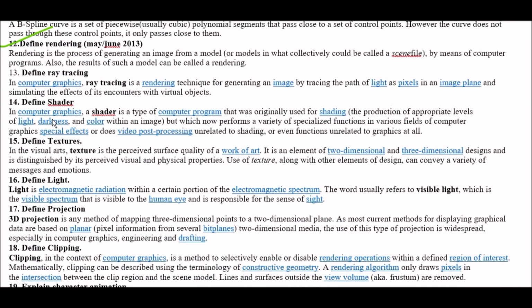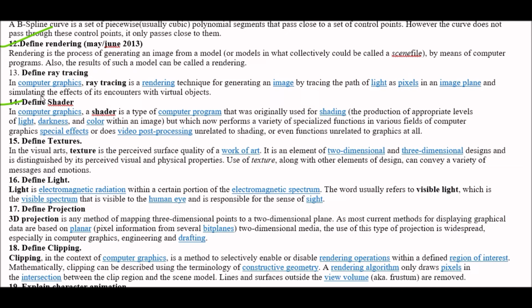Question number 13. Define ray tracing. Answer: in computer graphics and in game programming, ray tracing is a rendering technique for generating an image by tracing the path of light as pixels in an image plane and simulating the effects of its encounters with virtual objects. Next question. Define shader.